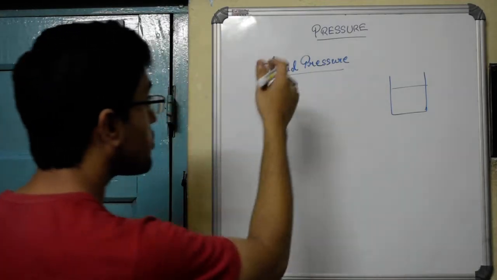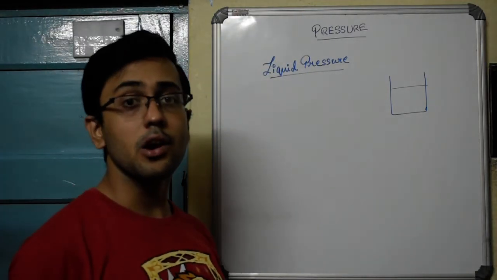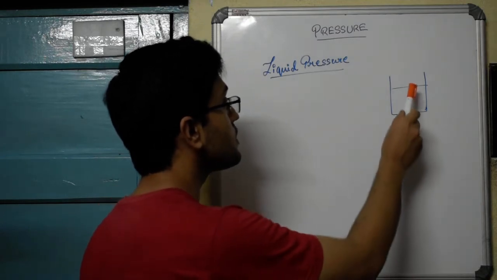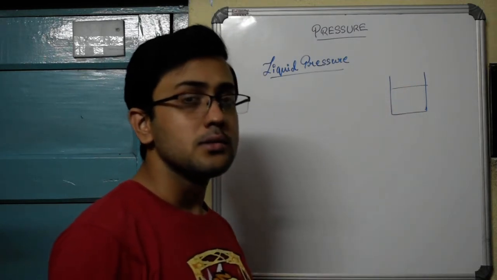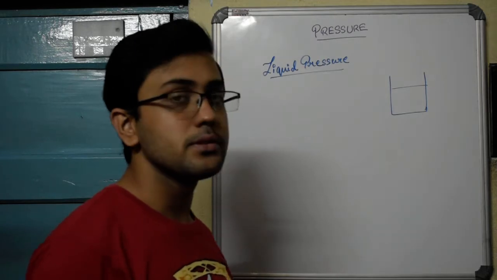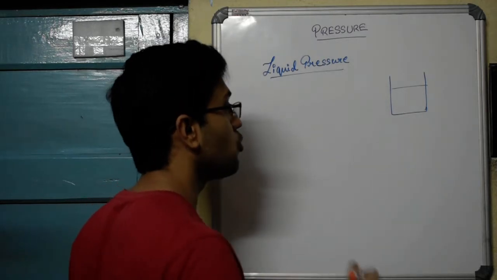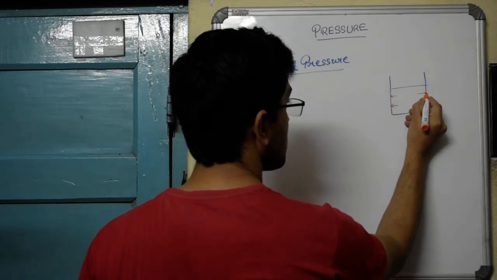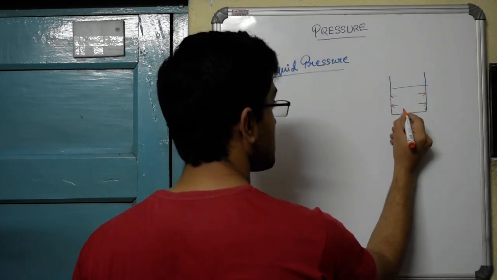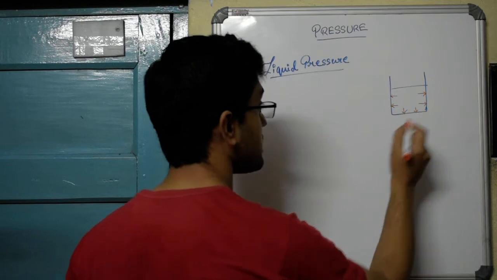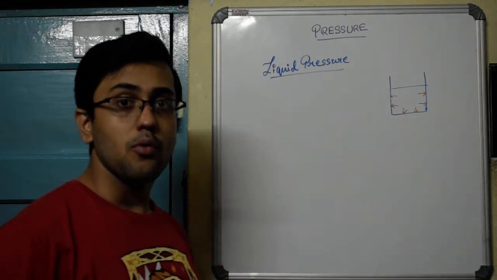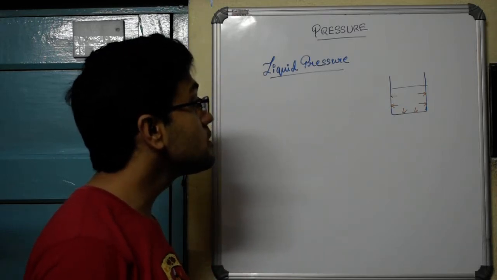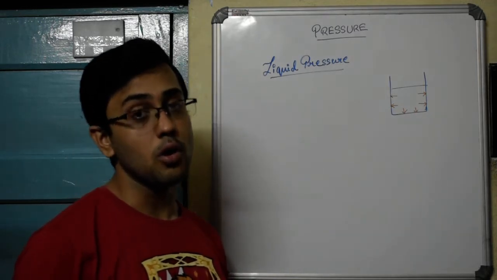So next we will be studying this area of liquid pressure. Suppose you have a glass like this which is filled with water up to this level. In which direction is the water exerting the pressure? Well, the water is exerting pressure on the walls of the glass. It is also exerting pressure below at the base of the glass. Water, or for that matter any kind of liquid or fluid, exerts pressure uniformly in all directions.